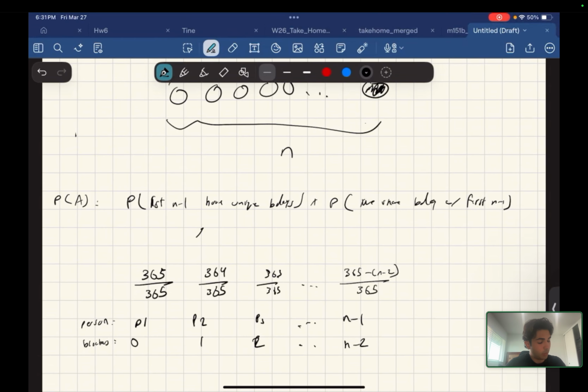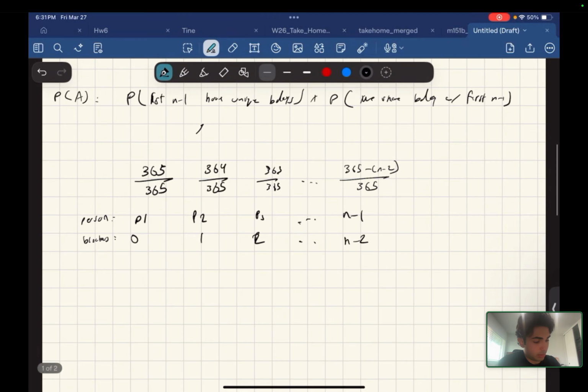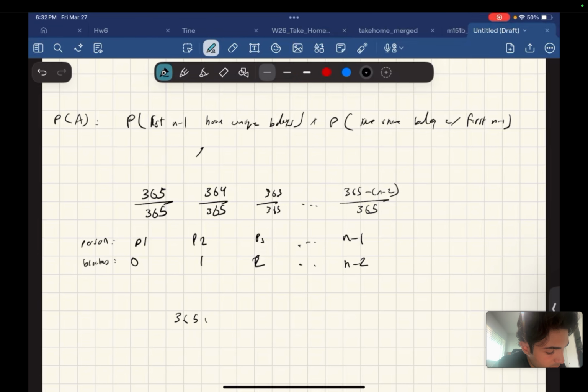Now, if we continue on from here, that's going to be the first portion of our answer, so we can combine the terms a little bit. (365 to the power of n).